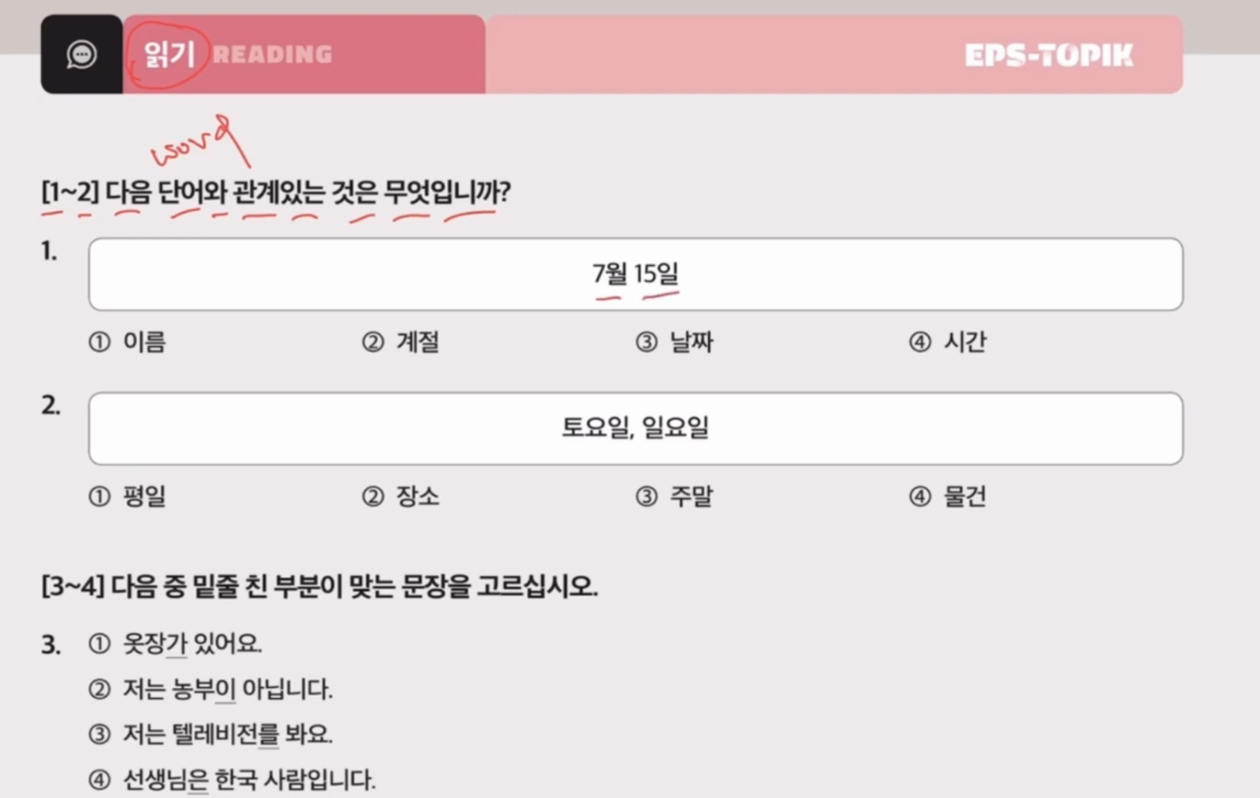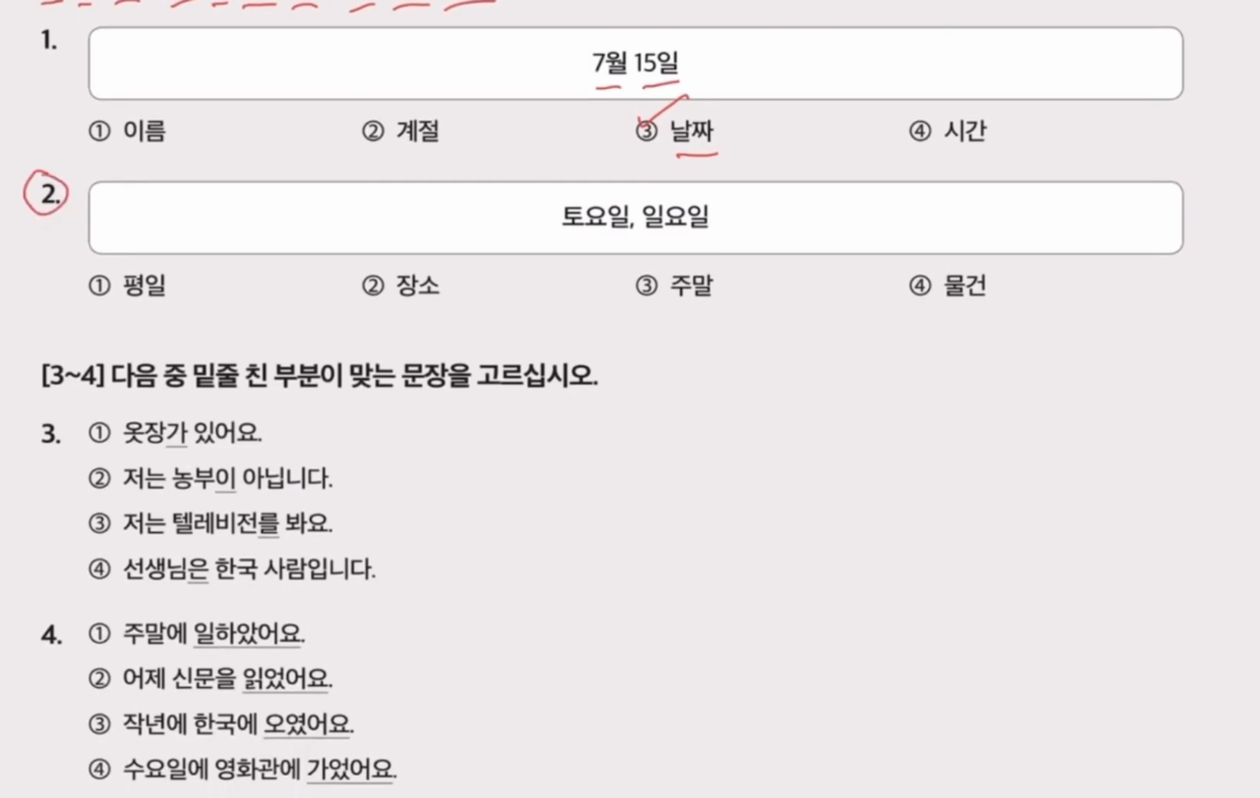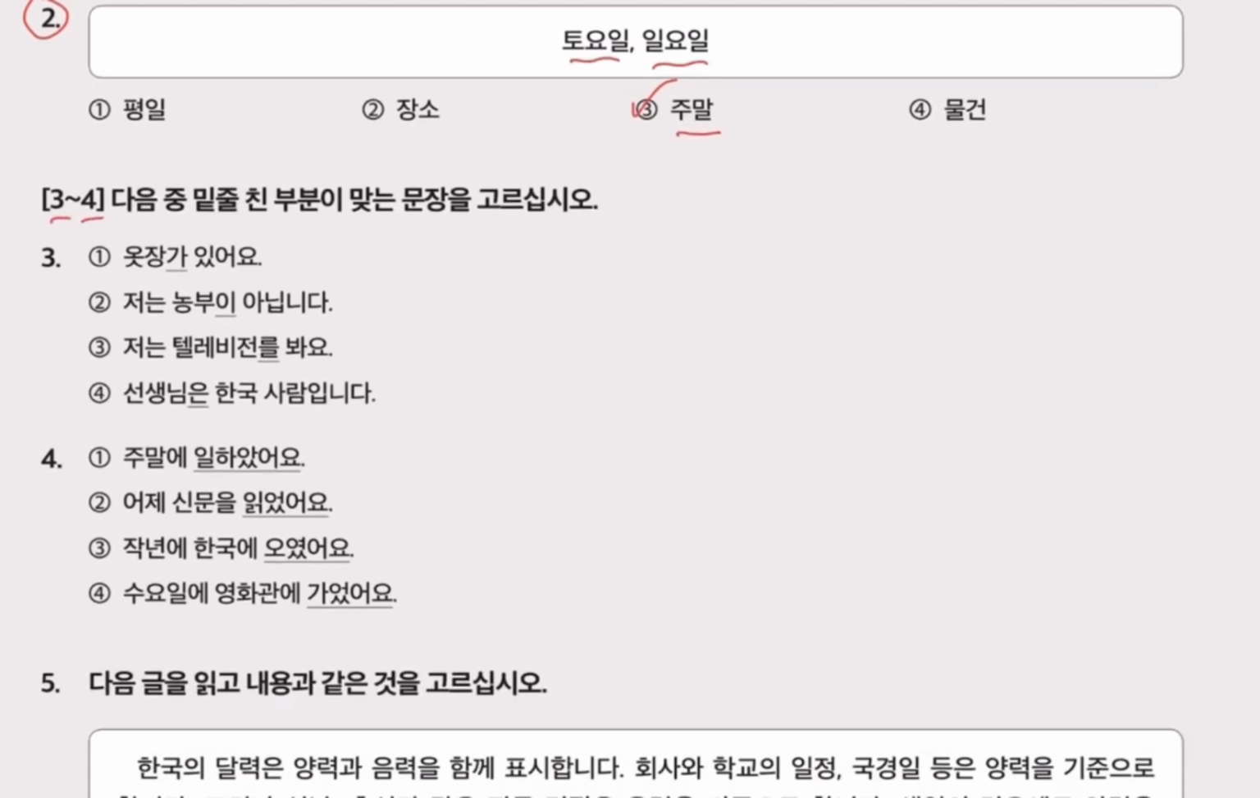So this is actually 날짜. Our answer is number 3. 날짜 is date. Question number 2. 토요일, 일요일. 토요일 and 일요일 is 주말. 주말 is weekend.